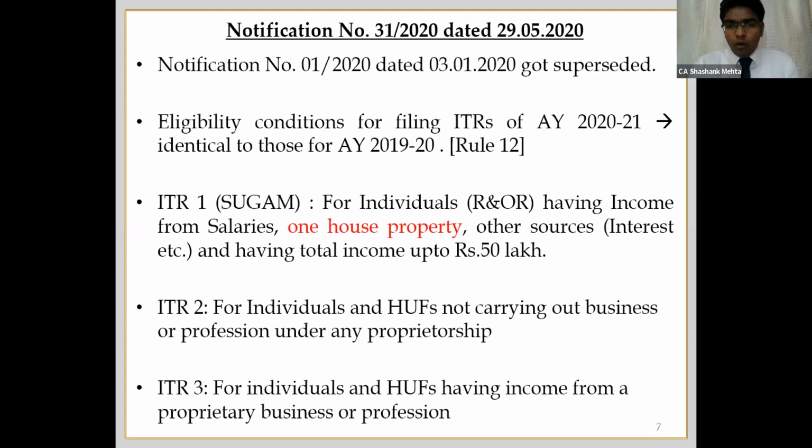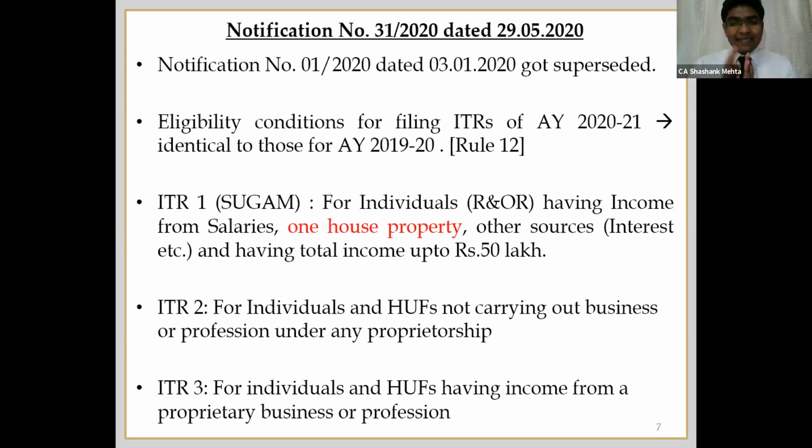As per the instruction module of the CBDT, in case of ITR 1, if the assessee has income from one house property, then he can use ITR 1. However, as per my personal reading of Rule 12 of the Income Tax Rules, it says income from house property where the assessee does not own more than one house. So there is a difference between these two sentences.